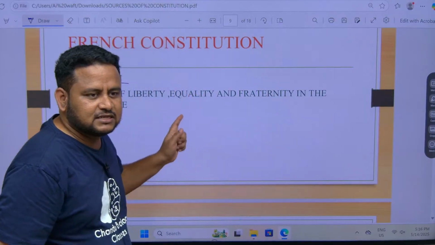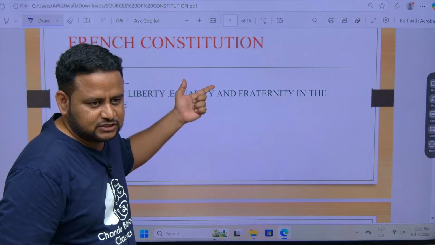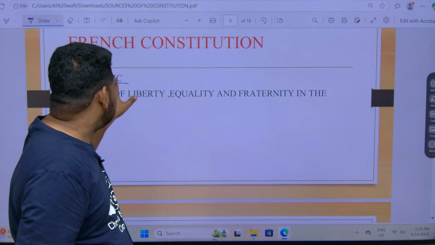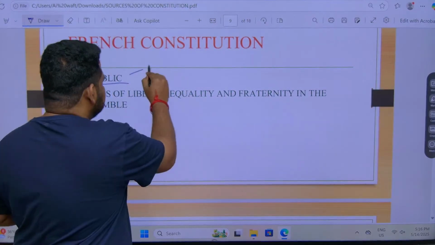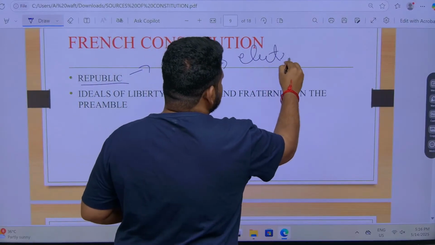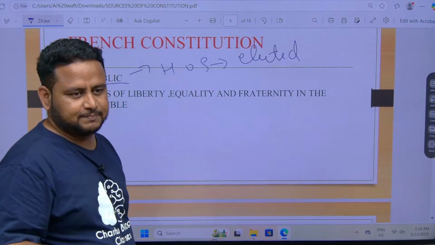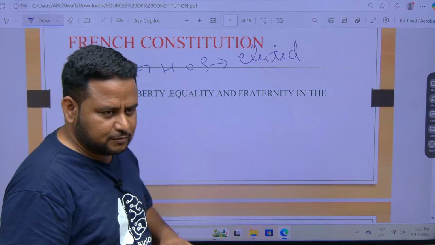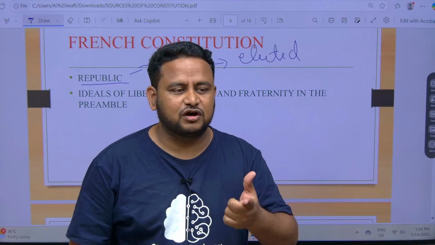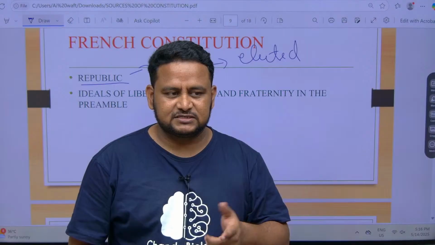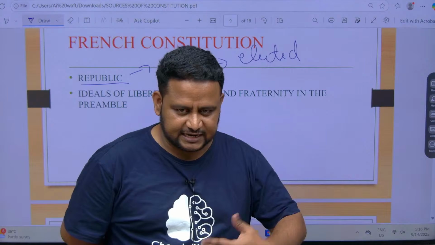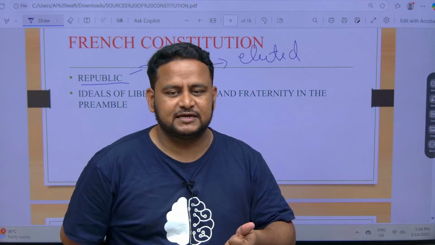Here republic means the head of the state should be elected. State here means country itself, but state has a bigger meaning. When we talk about head of the state, you should remember it is the president, not the prime minister. When we talk about head of the government, it is the prime minister. Is the president elected? Yes. Although indirectly elected, he is elected. So India is a republic.